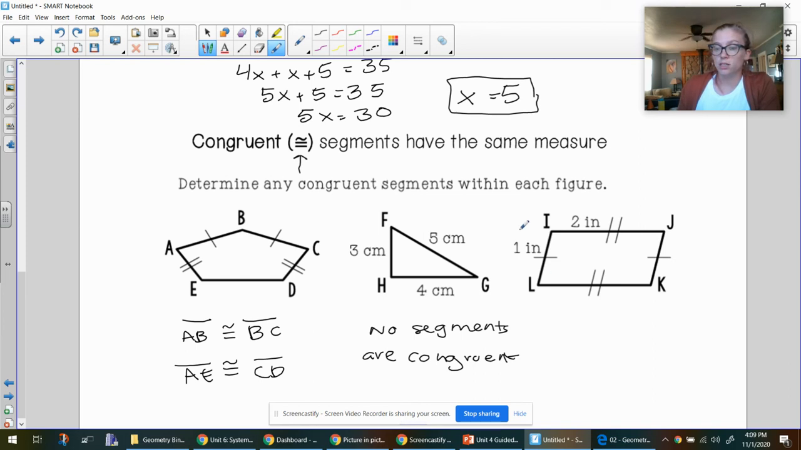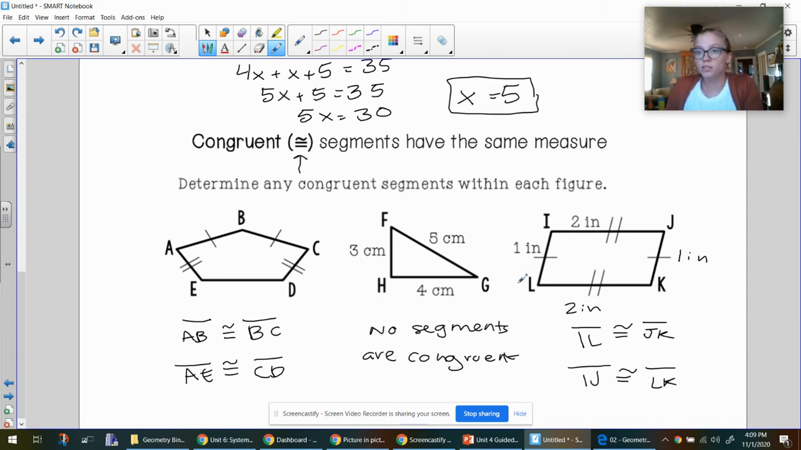Finally, we are going to look at this parallelogram. This time, we are actually given some measures, so we could use our deductive reasoning to know that if IL is the same as JK and IL is 1 inch, JK is also 1 inch. And if IJ is the same as LK, IJ is 2 inches, LK is 2 inches. So if I want to write that out, I would write that segment IL is congruent to segment JK, and segment IJ is congruent to segment LK.